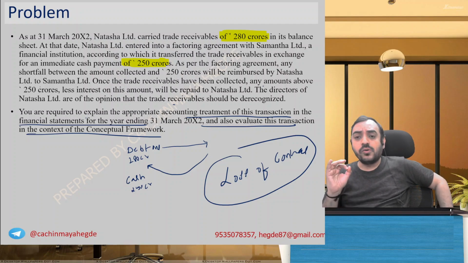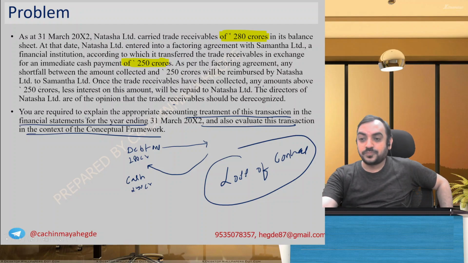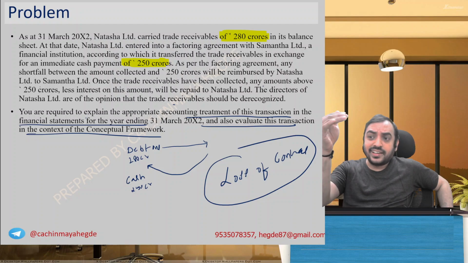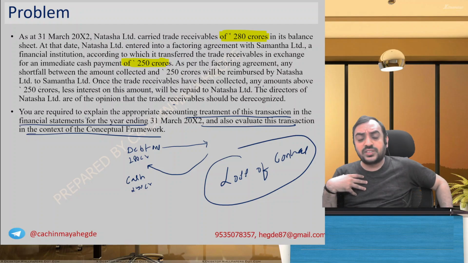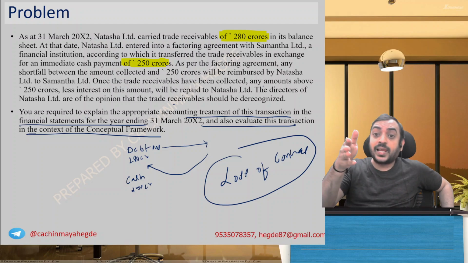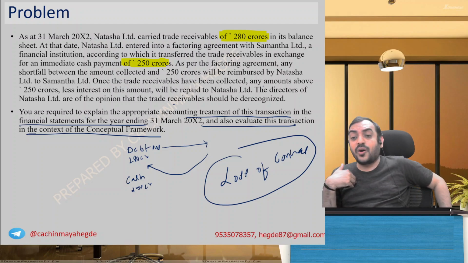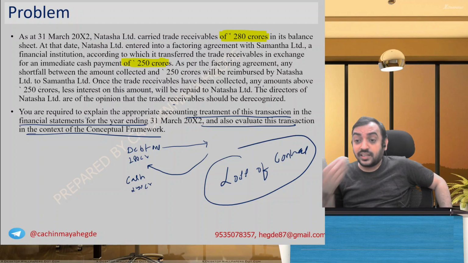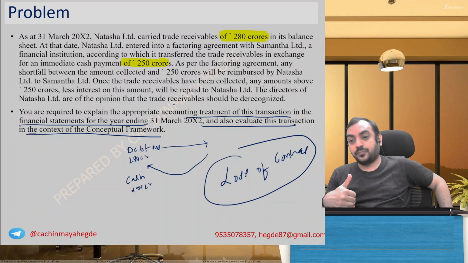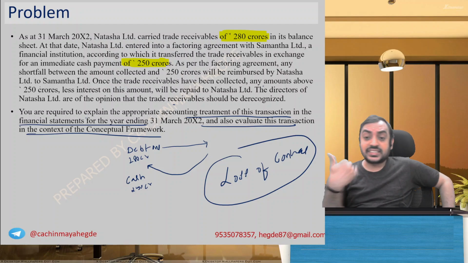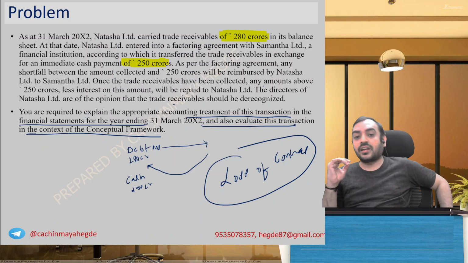When I say control, don't look at just physical control. Look at the risks and rewards attached to it. If the amount collected is less, you are still responsible, right? You have to fulfill the compensation for the shortfall. If the amount collected is more, you get the extra amount. So you are still the beneficiary, you still carry the risk. Risk is not transferred, reward is not transferred, so control is not transferred.